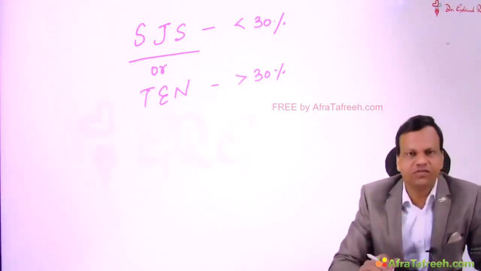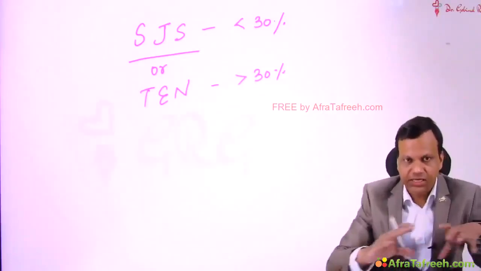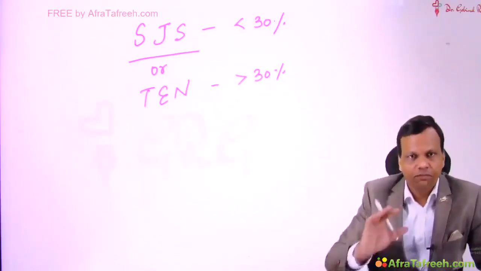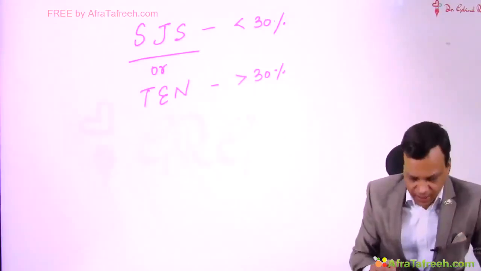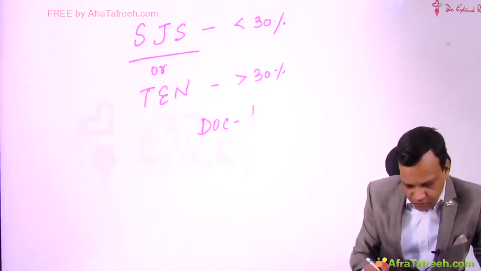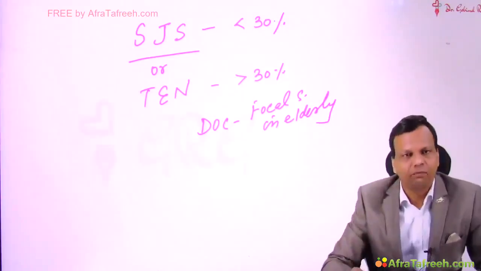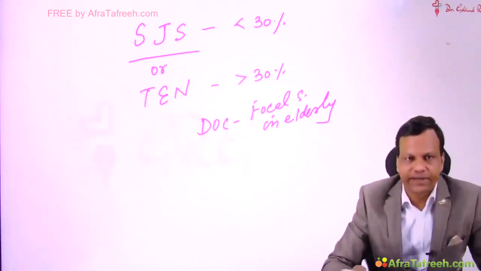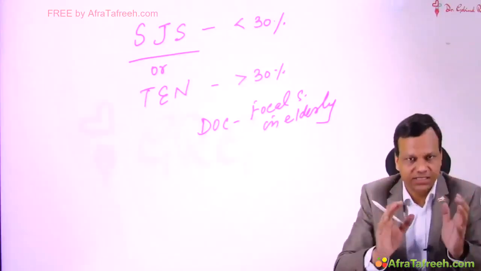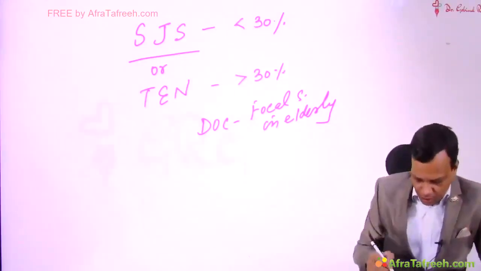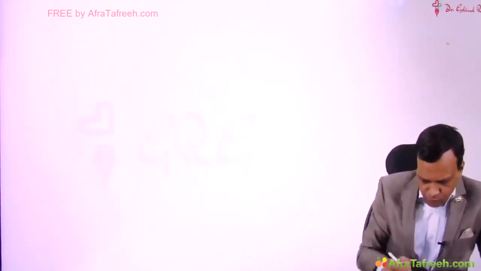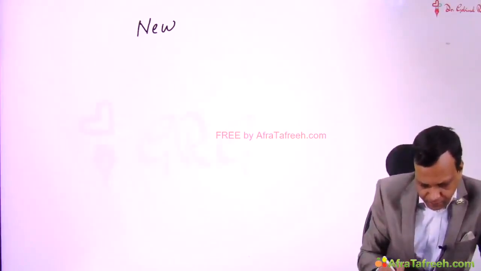But because of the risk of these, lamotrigine is still used very cautiously. But lamotrigine, as we discussed earlier, is a drug of choice for focal seizure in elderly. In other patients, we mostly prefer carbamazepine, but in elderly, lamotrigine is a drug of choice for focal seizures. Clear? Now we will move to some new drugs in epilepsy.